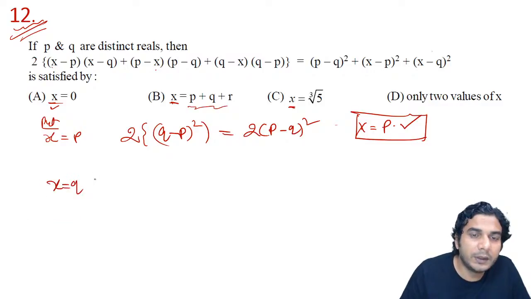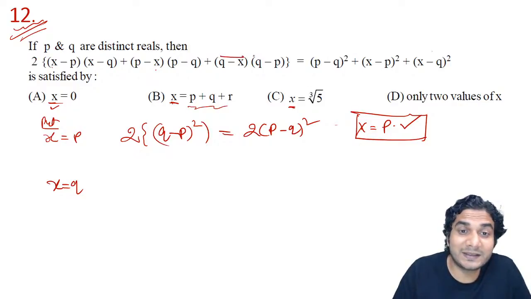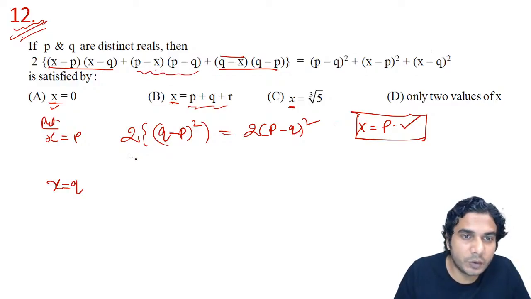X is equal to q. You can easily find the values of these expressions, because these factors are written in terms of x minus p and x minus q. So if you put x is equal to q, you can easily find the value. By putting x is equal to q, on the left hand side this first term will again be 0, this will be 0, but this middle term will not be 0. So it will be p minus q, p minus q.